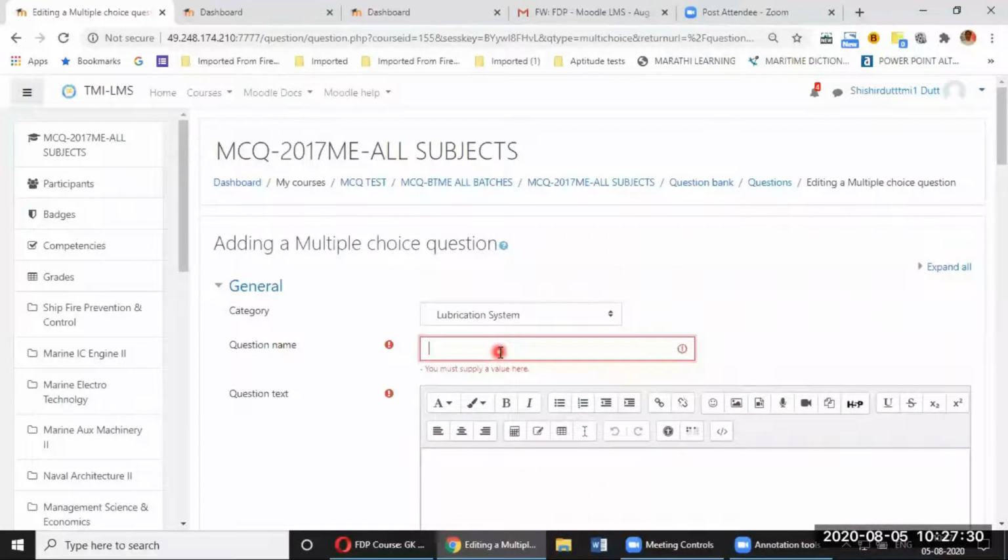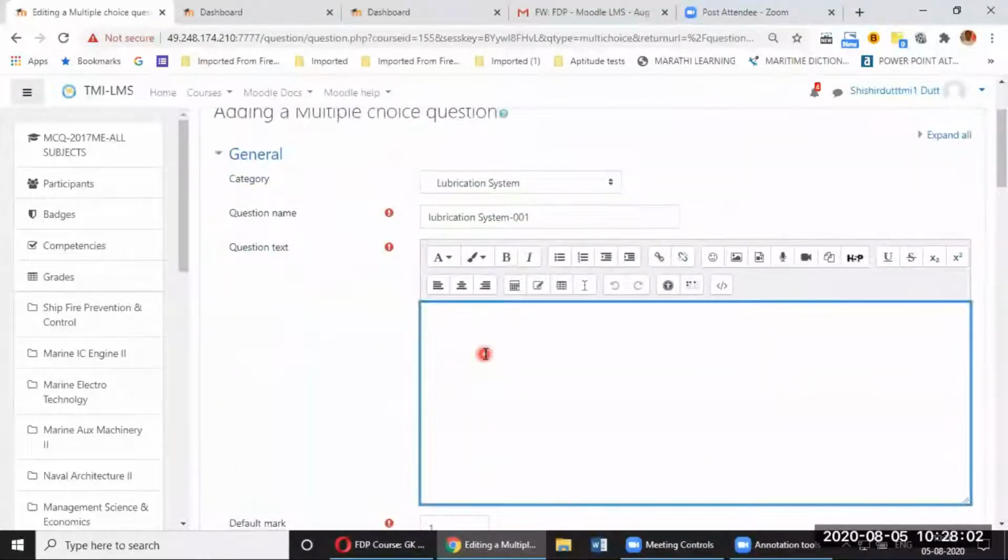You won't understand until you are creating a quiz. So I recommend that, for example, I'll say lube oil. It is related to lube oil, and I'll say 001. This is my question number 1, or LO001. Yeah, this is only visible to teachers. Lubrication system 001, I will call it like this. You can call it whatever way you want, but there should be some identifier attached to it so that later on the question can be recognized by the question name.